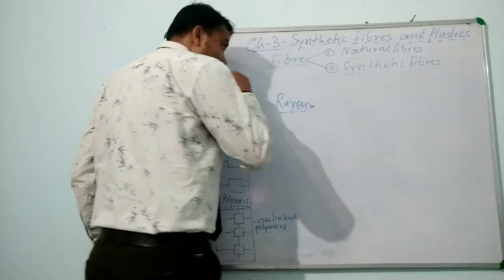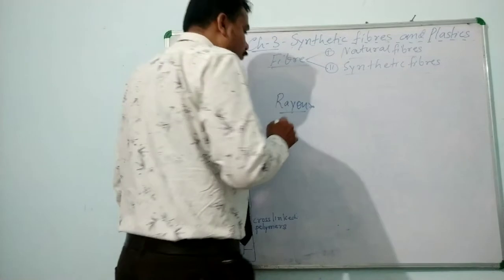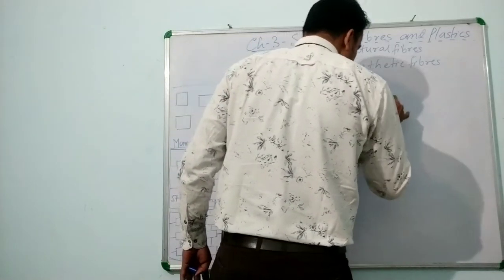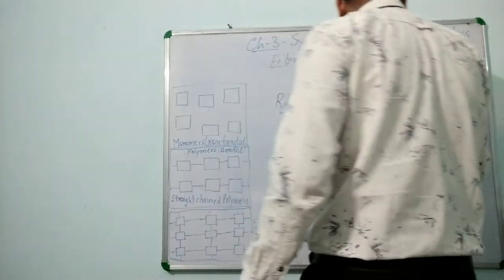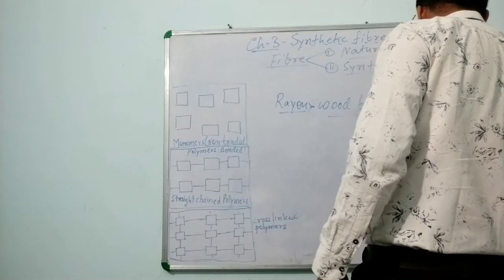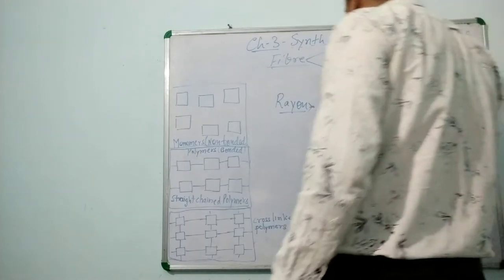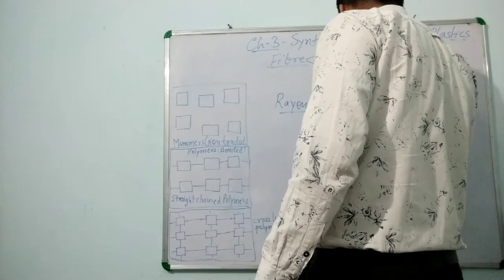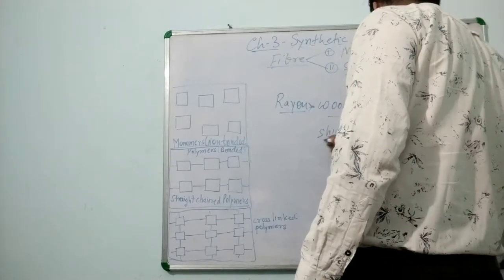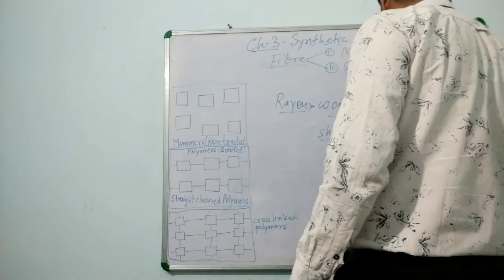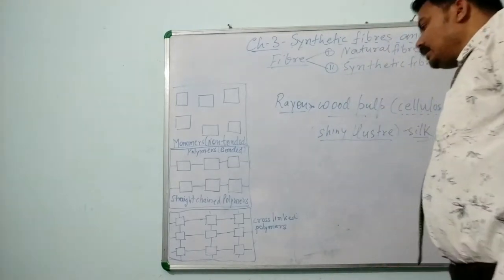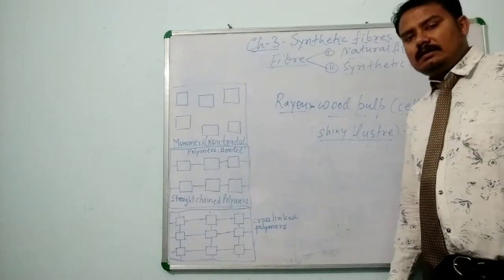Rayon is a synthetic fiber which is made from wood pulp that contains cellulose. It has the same shiny and luster look similar to silk, but it is better than silk.